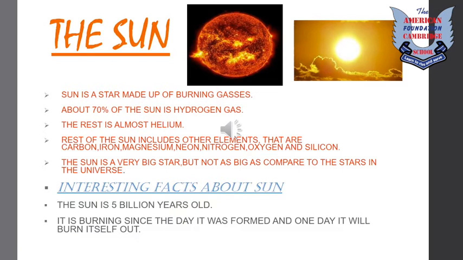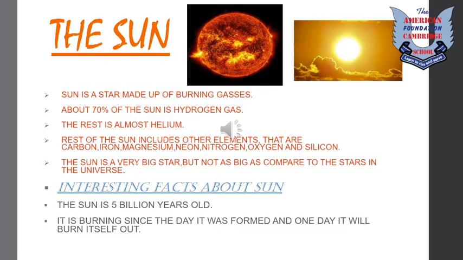The sun is a very big star, but not as big compared to the stars in the universe. You all have seen the universe. You know that there are lots of big stars in the universe, so the sun is very little compared to them. Now, here is an interesting fact about the sun.